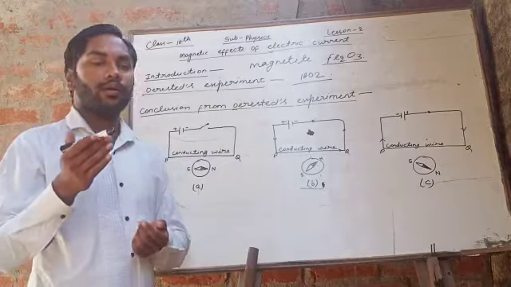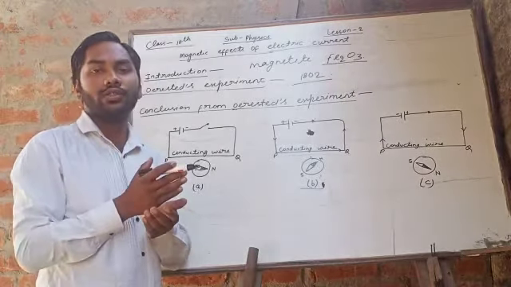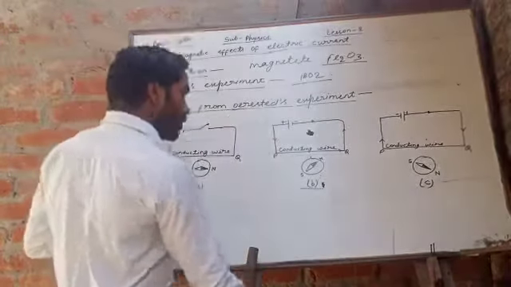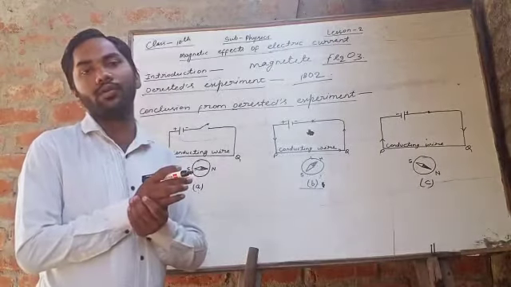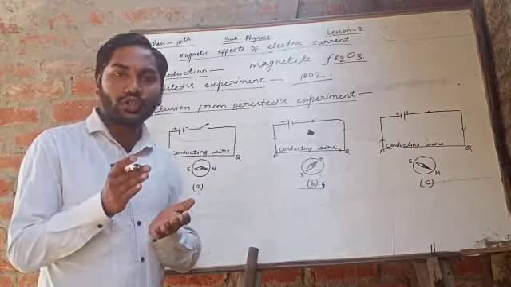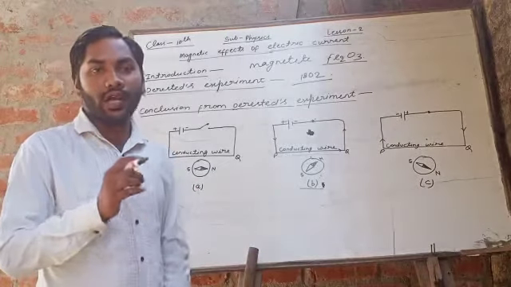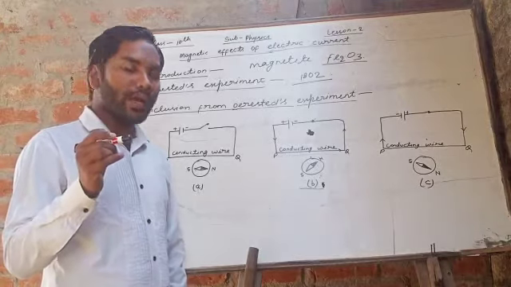So from Oersted's experiment we can find some conclusions. The first conclusion is that a current carrying conductor produces a magnetic field.